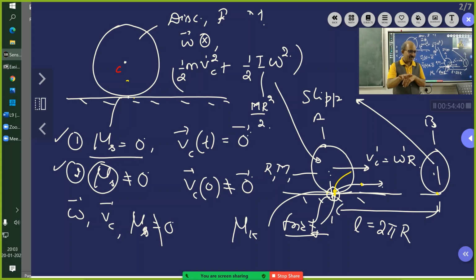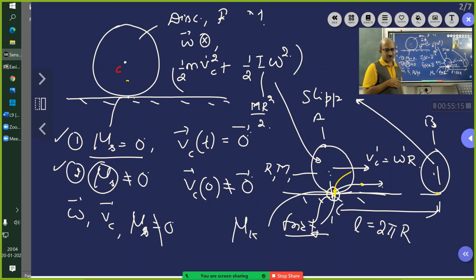It is called skidding. Now the kinetic friction mu k will come. Mu k into N is the force, where N is the total weight of the person sitting in the cycle. That force acts opposite to the direction of motion, and that is why your cycle will just come to a stop.